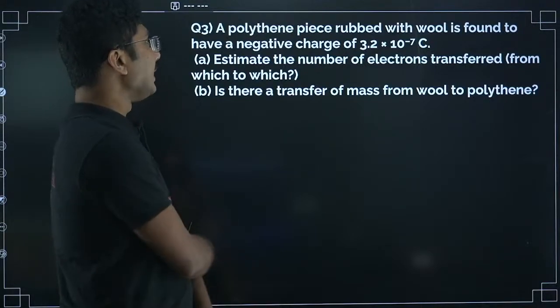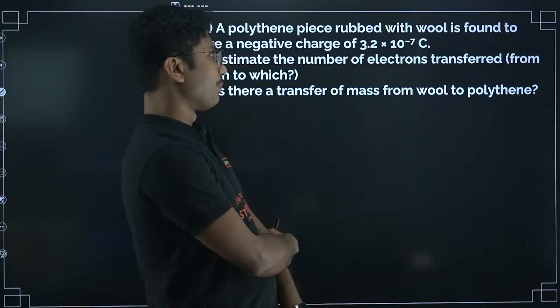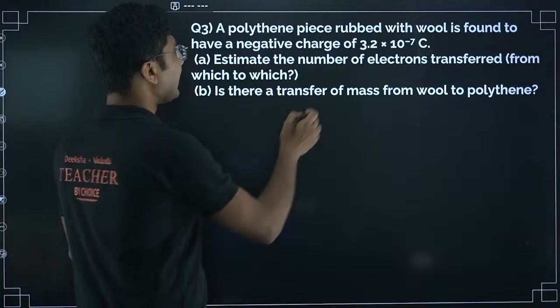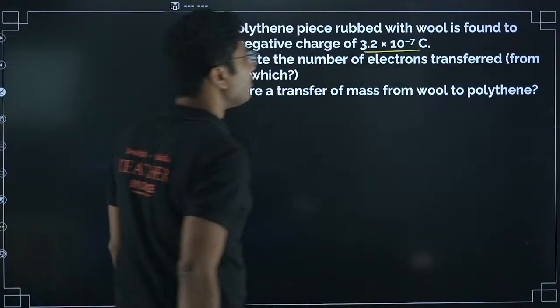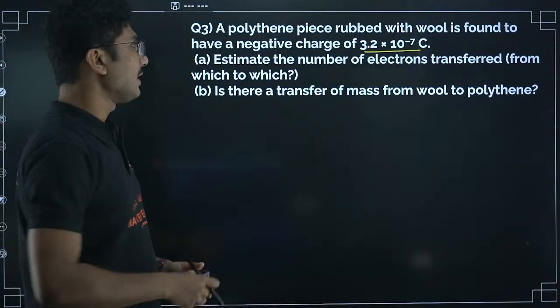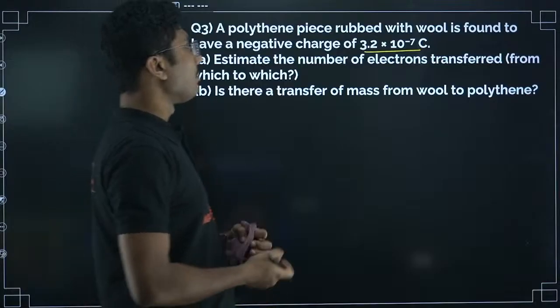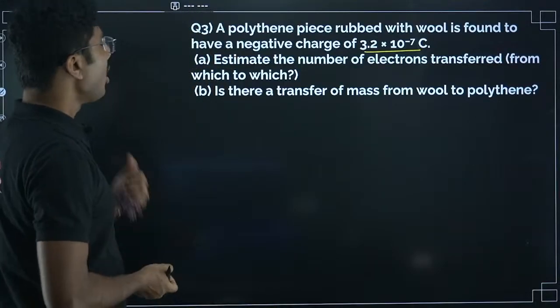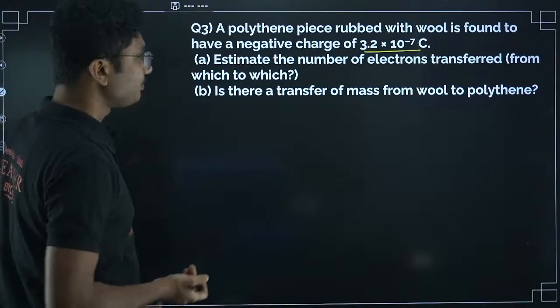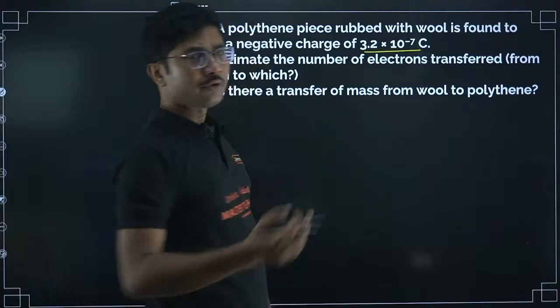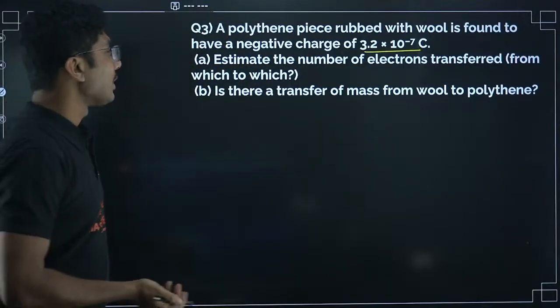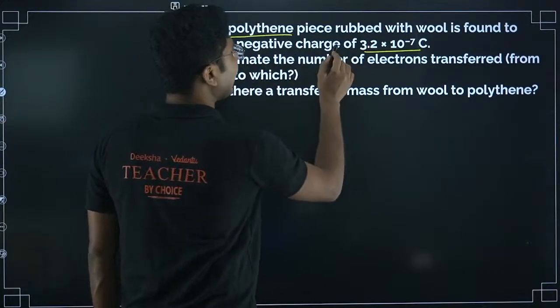A polythene piece rubbed with wool is found to have a negative charge of 3.2 into 10 to the power of minus 7 coulomb. Estimate the number of electrons transferred from which to which. So first of all, even if you don't know the electronegativity table, you can understand that polythene is getting negative.